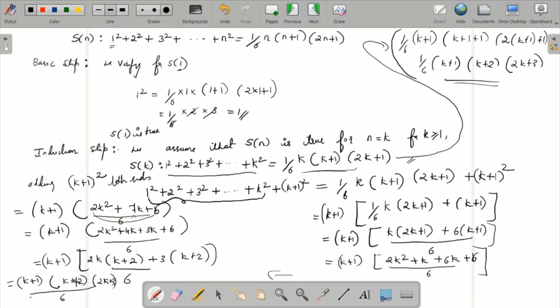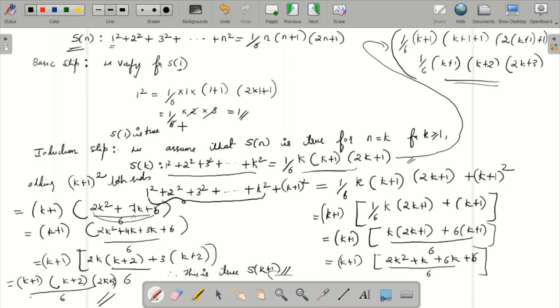So just check: k plus 1, k plus 2, 2k plus 3. So that is what I wanted to get. So you came to know this is true for k plus 1. Therefore this statement is true for s of k plus 1. Hence s of n is true by mathematical induction. So this completes the proof required by mathematical induction.